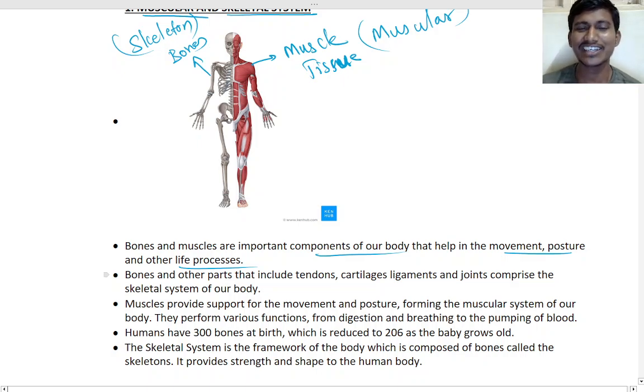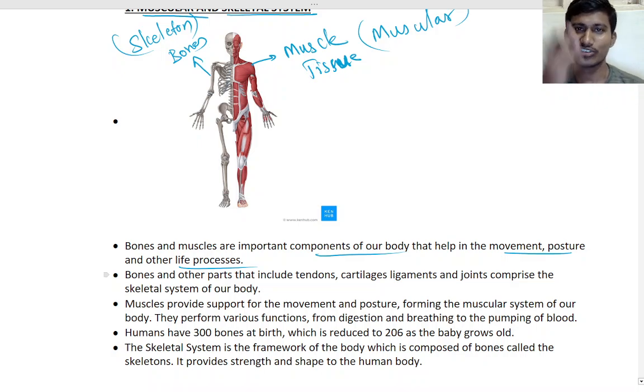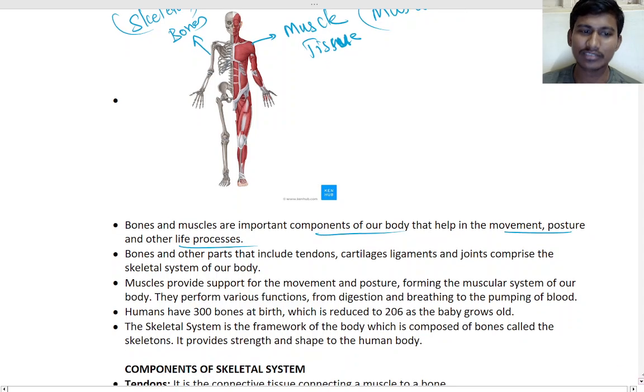We are standing straight. How can we stand straight? Because of the bones, the spinal cord and everything. That is the bones. We are walking because of the muscles, with the help of muscles.